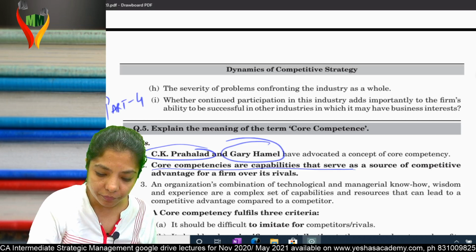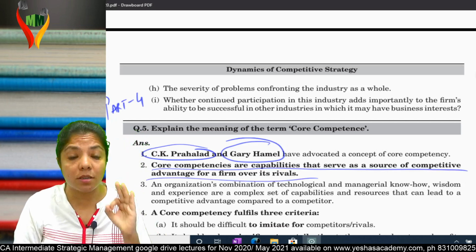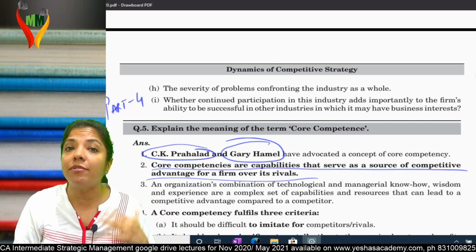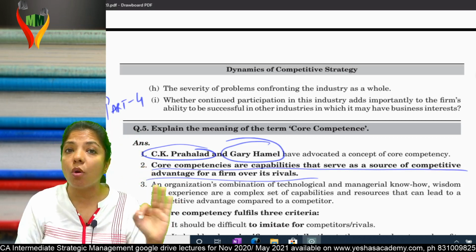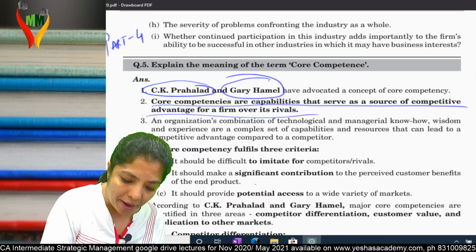Second point, core competency is a source. If you are competent, if you have something unique in you, that is a source of competitive advantage. Am I clear?